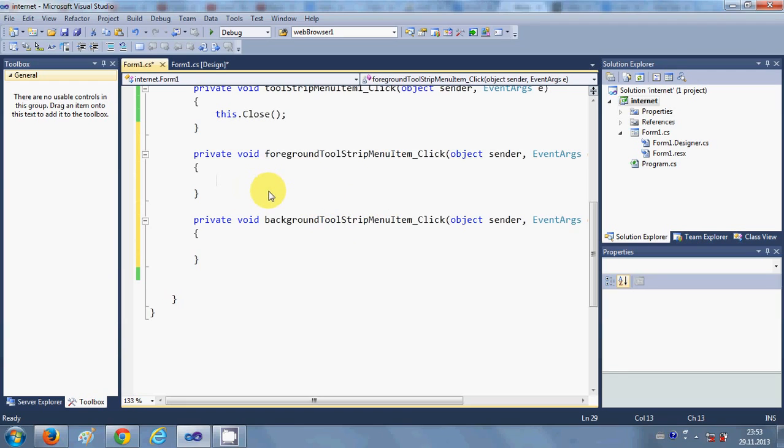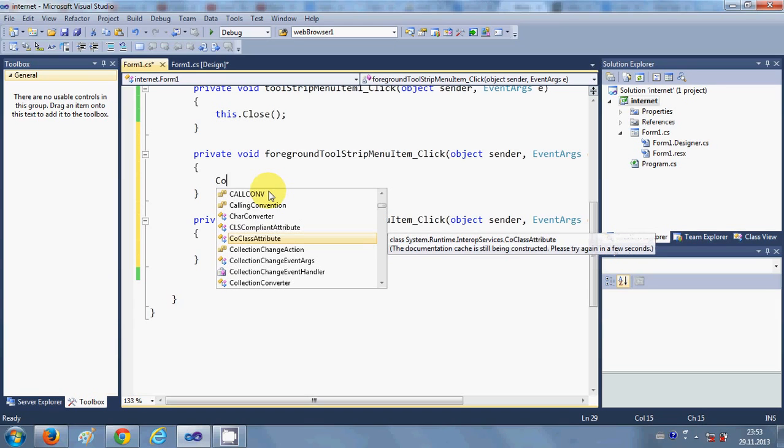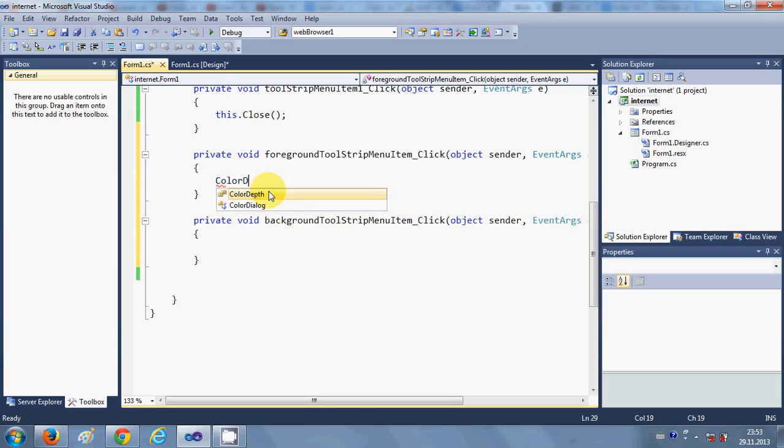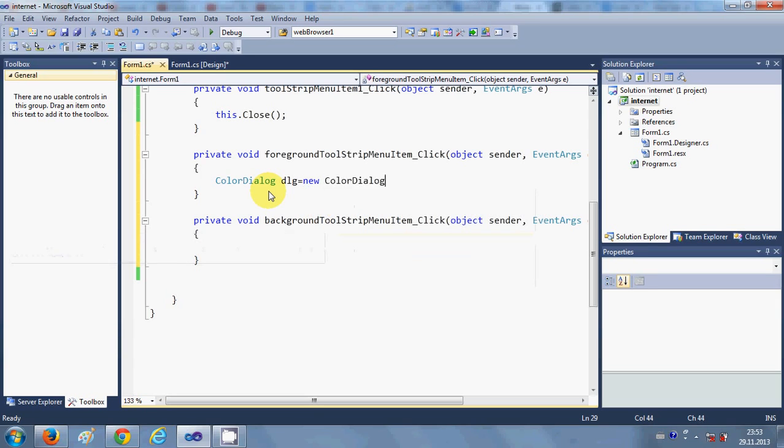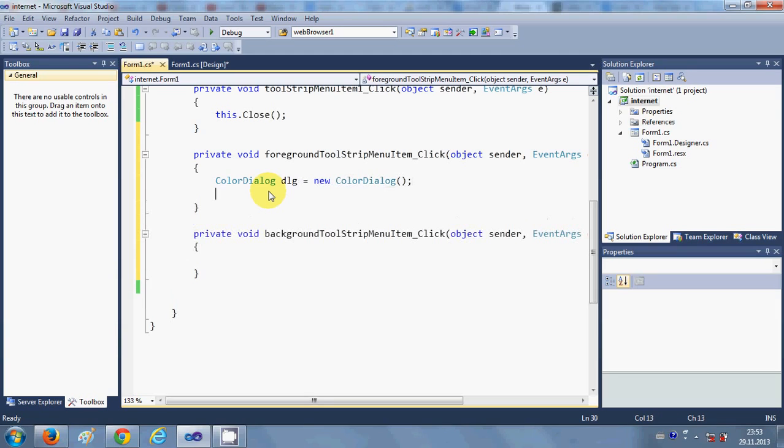Here I will create a color dialog. For example I will write ColorDialog dlg is equal to new ColorDialog(), and then I will give a condition: if dlg.ShowDialog() is equal to System.Windows.Forms.DialogResult.OK.